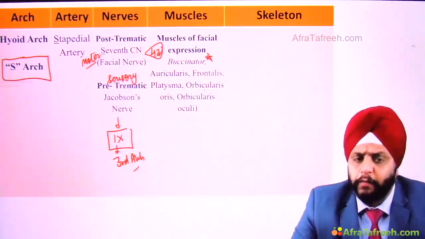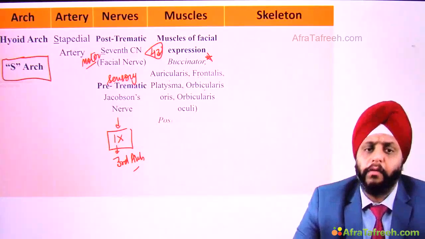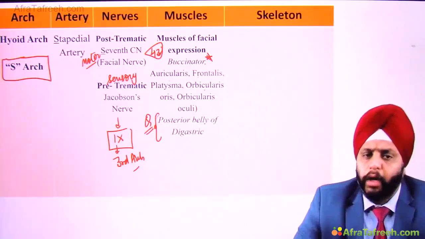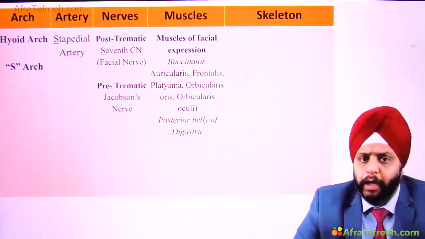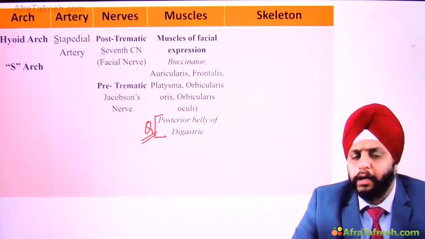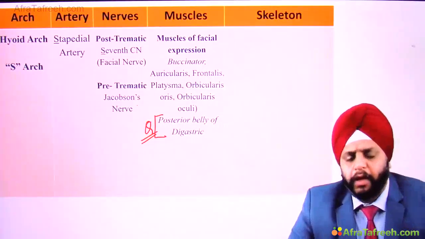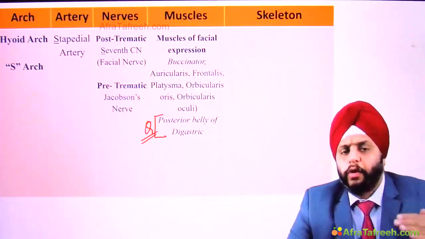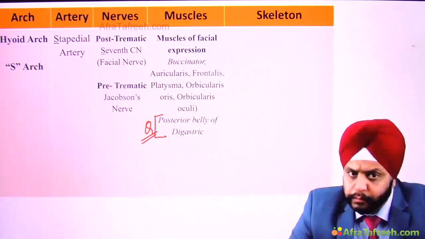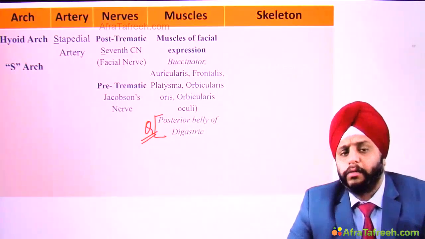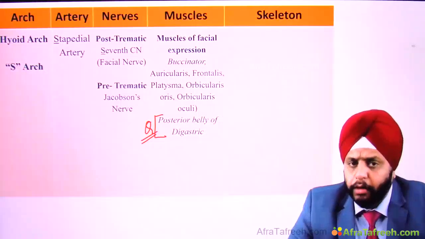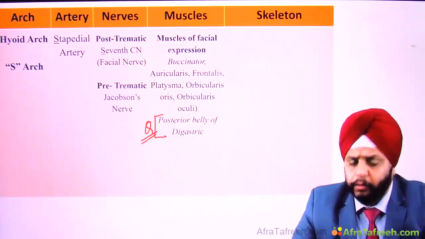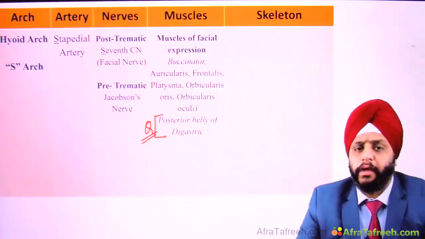Now, other than these muscles of facial expression, do we have anything important? Yes, we have the posterior belly of digastric. Very, very important. Why important? You see, the anterior belly of digastric is formed by the first arch, whereas the posterior belly of digastric is formed by the second arch. And this question is asked in the exam: which of the following muscles is not formed by the second arch, or which of the following muscles is not supplied by the facial nerve. Now you see, the confusion is generally between the anterior belly and posterior belly of digastric. So remember, anterior belly first arch, posterior belly second arch.